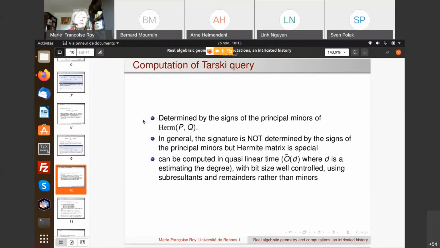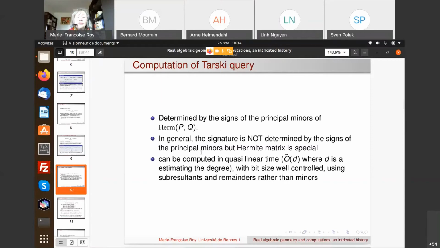And what's interesting for computation here is that the signature is determined by the signs of the principal minors of the matrix. In general, it's not the case that the signature of the quadratic form is determined by the signs of the principal minors, but as we have seen, Hermite matrix has a special structure. It's a Hankel matrix, and we can prove this in this particular case.